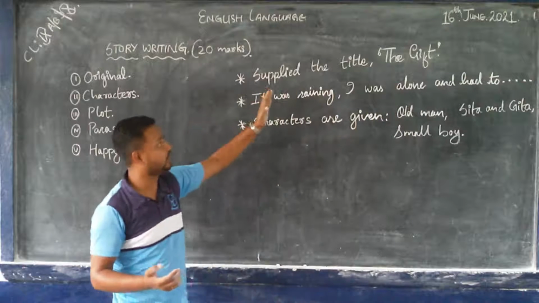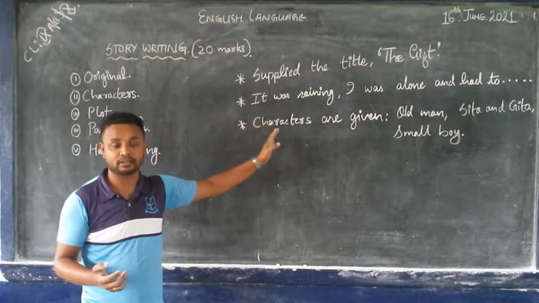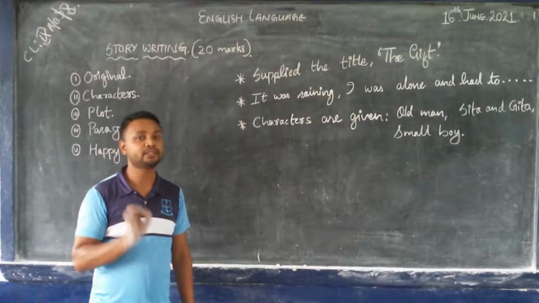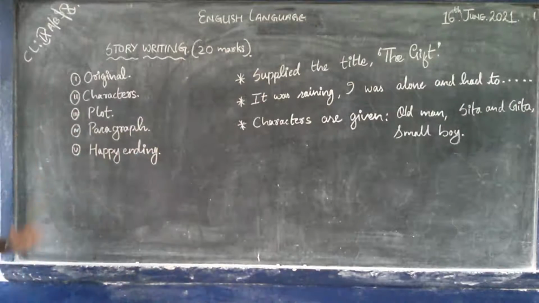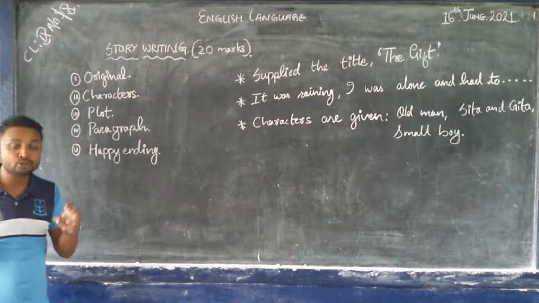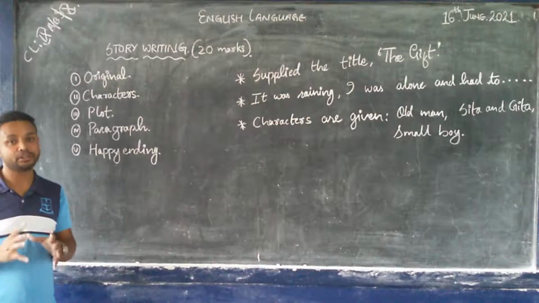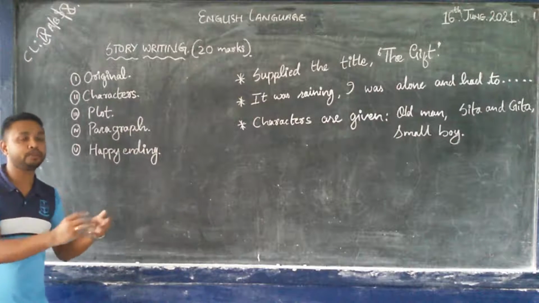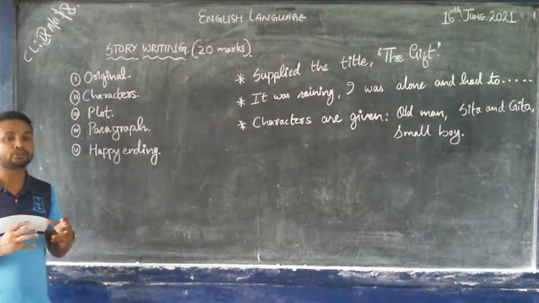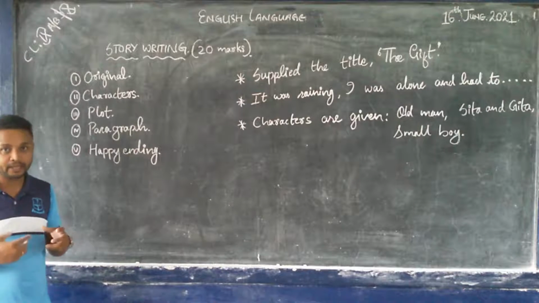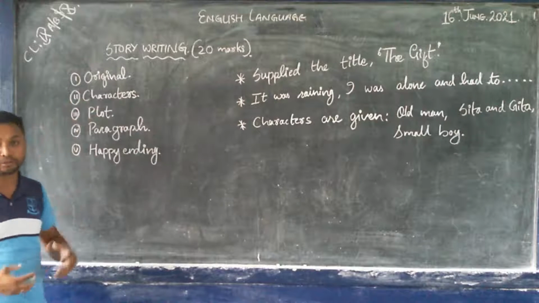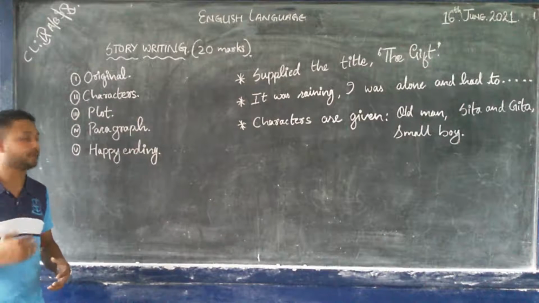Until now, the ICSE has supplied this kind of story writing. Now the things that you need to keep in your mind whenever you write story writing. Number 1 is originality. That means your story has to be original. It should not be copied, or written like a story somewhere that you have read. You have to create the original story.